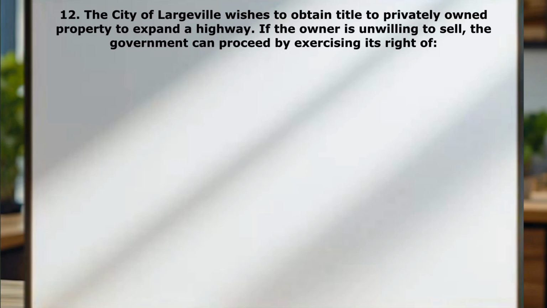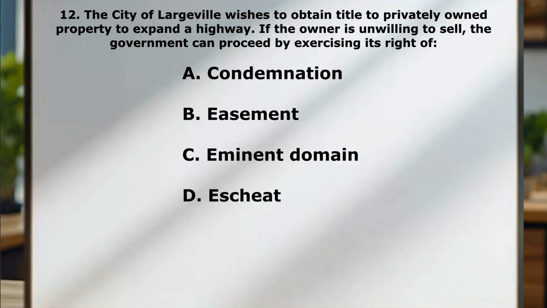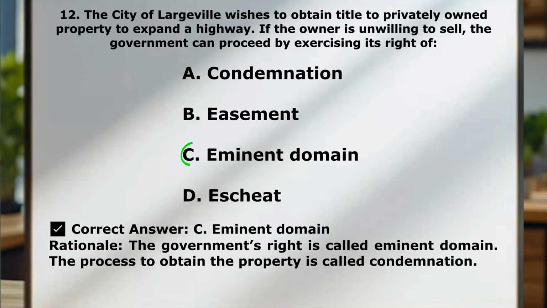Question number 12. The city of Largeville wishes to obtain title to privately owned property to expand a highway. If the owner is unwilling to sell, the government can proceed by exercising its right of A, condemnation. B, easement. C, eminent domain. D, escheat. Correct answer is C, eminent domain. The government's right to the property is just called eminent domain. Now, the process for them to actually obtain the property is called condemnation.